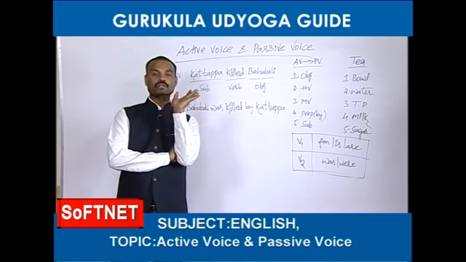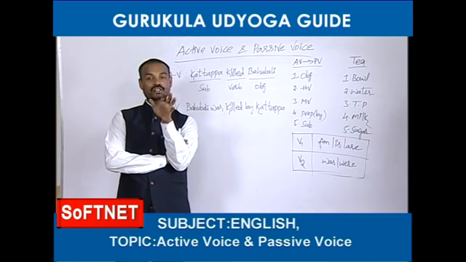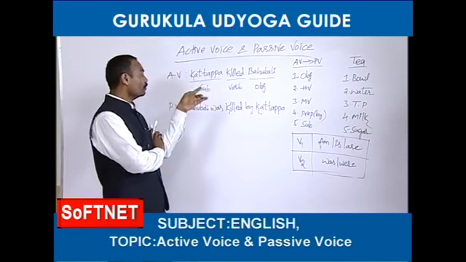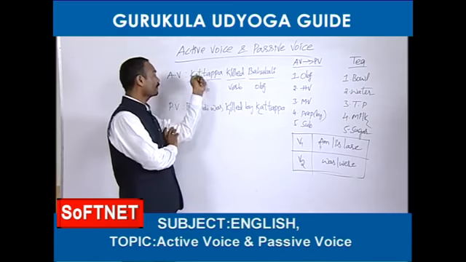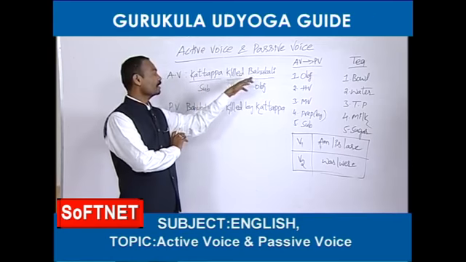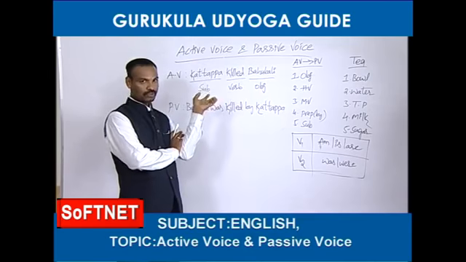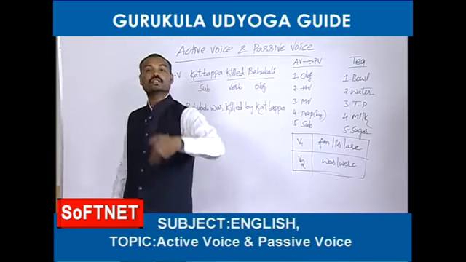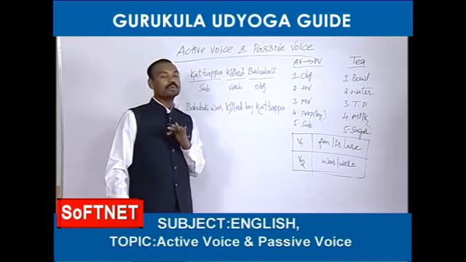Okay friends, now I am going to tell you the definition of object. Receiver of the action, a person who receives the result of that work is called object. Here, who has received the work? Bahubali has received the action of this work, or the result of this work. So, like this, a person who does the work is called a subject. A person who receives the result of that work is called object. So, here Bahubali is object.